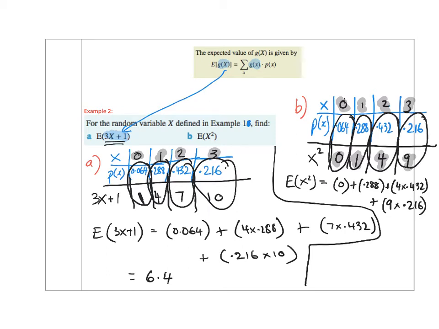Now when I total all of this up, I find that E of x squared is equal to 3.96, and you could use your calculator to work that out.